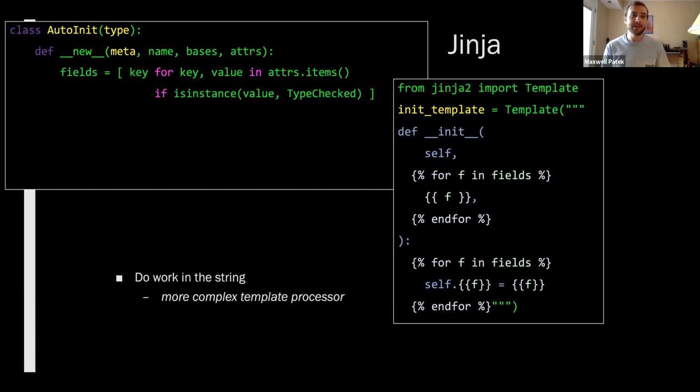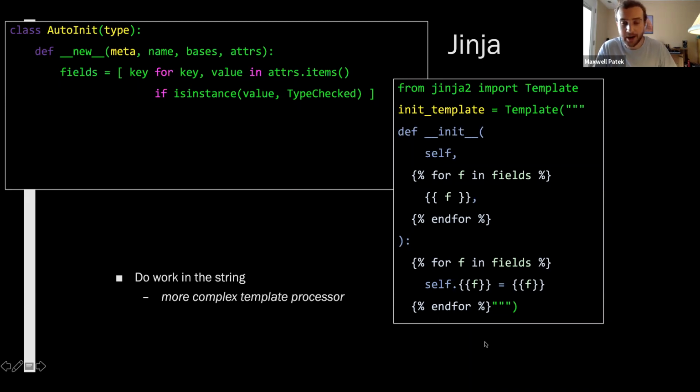So what's going on here? Basically, before, when we had to concatenate that variable number of things, we did it with string.join. And that took any number of strings and concatenated them or comma separated them. Here what we're doing is we're doing that work in the string itself. We've made our template represent the concatenation of a variable number of things. The upside is that it's very easy to tell that this is a prototypical init function, and every field is going to end up showing up here and here and here.